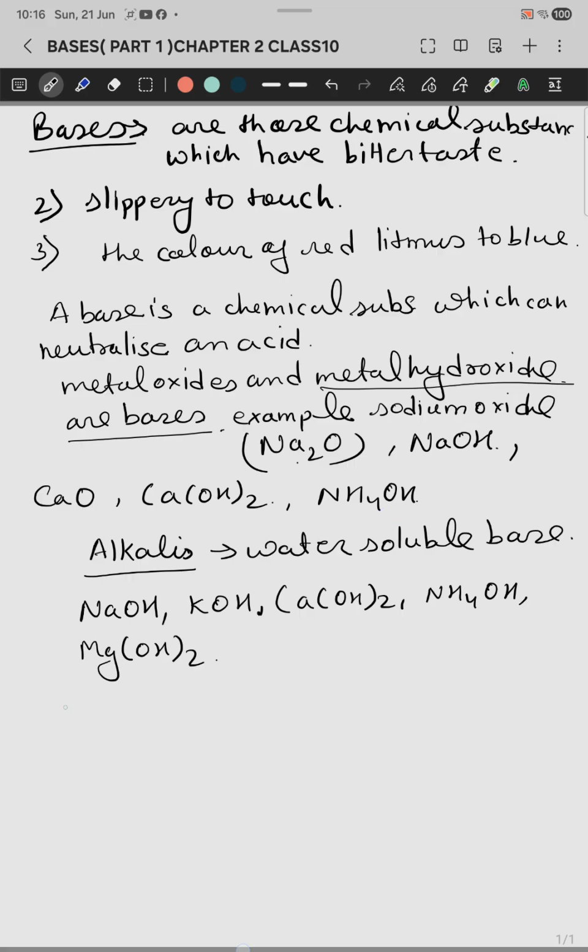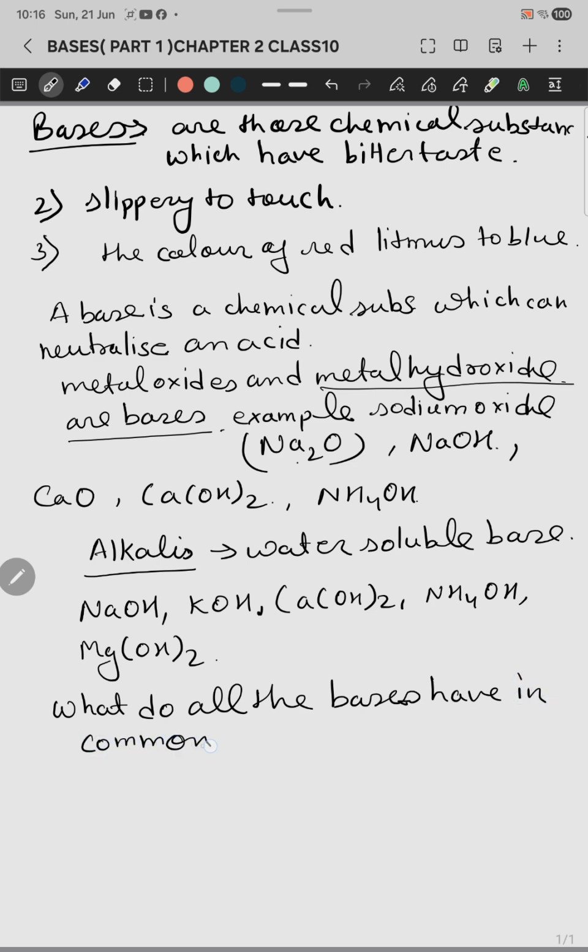Now the next topic: you have to understand what all the bases have in common. This is a very important heading in your 10th class. What do all the bases have in common? It means all the bases have a common substance. What is that? I want to describe it here.